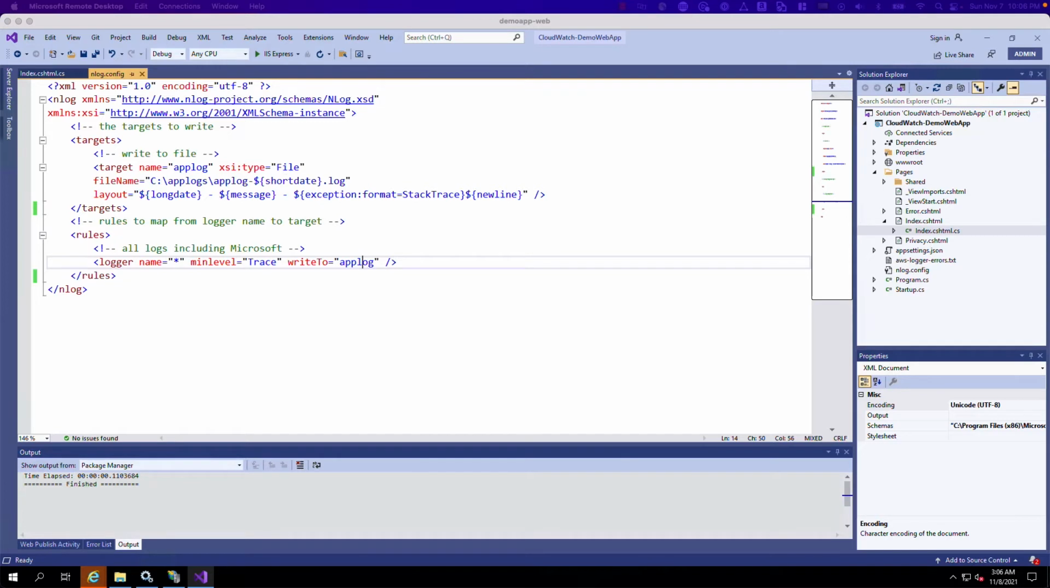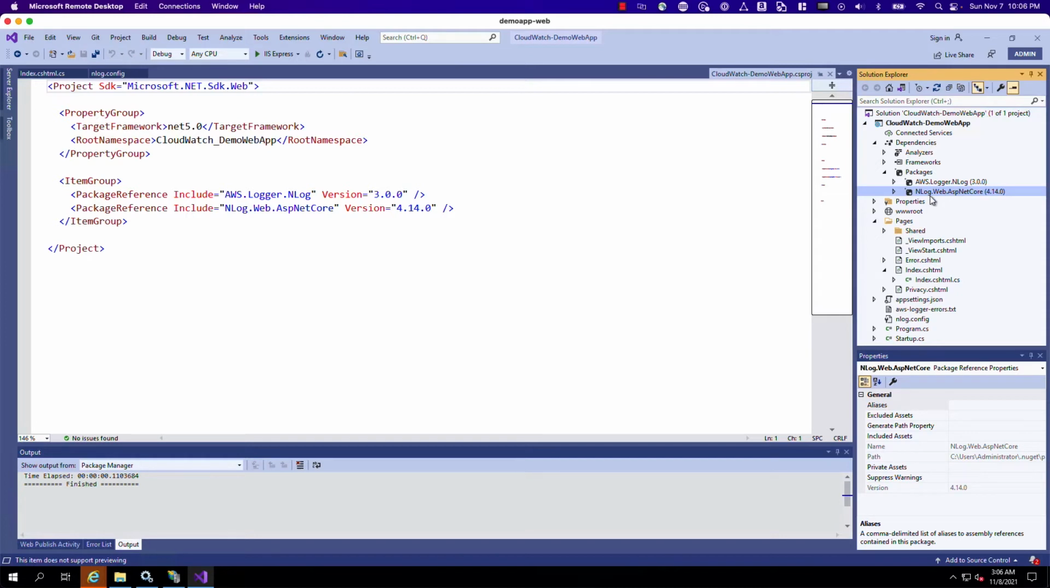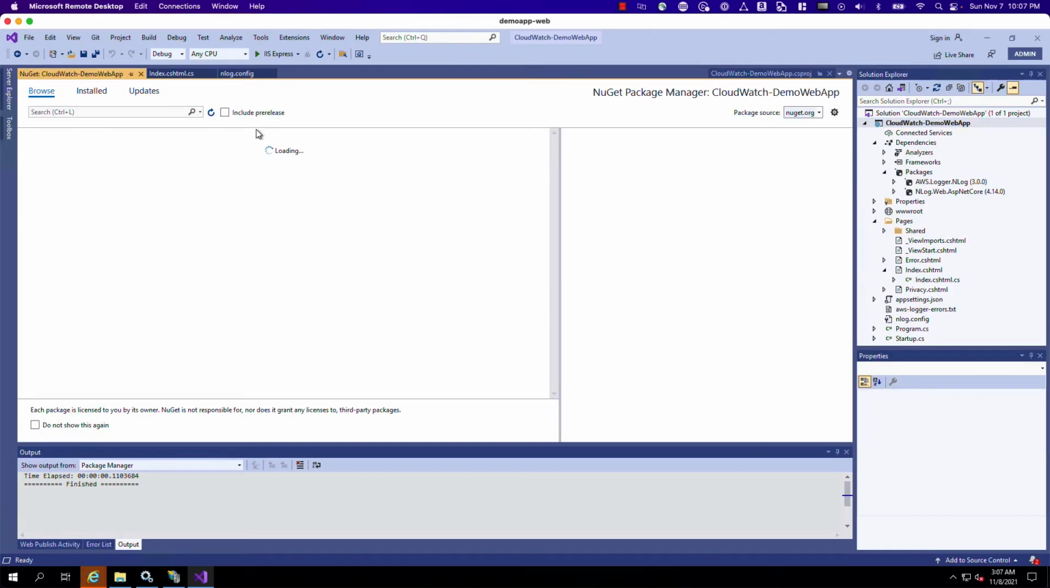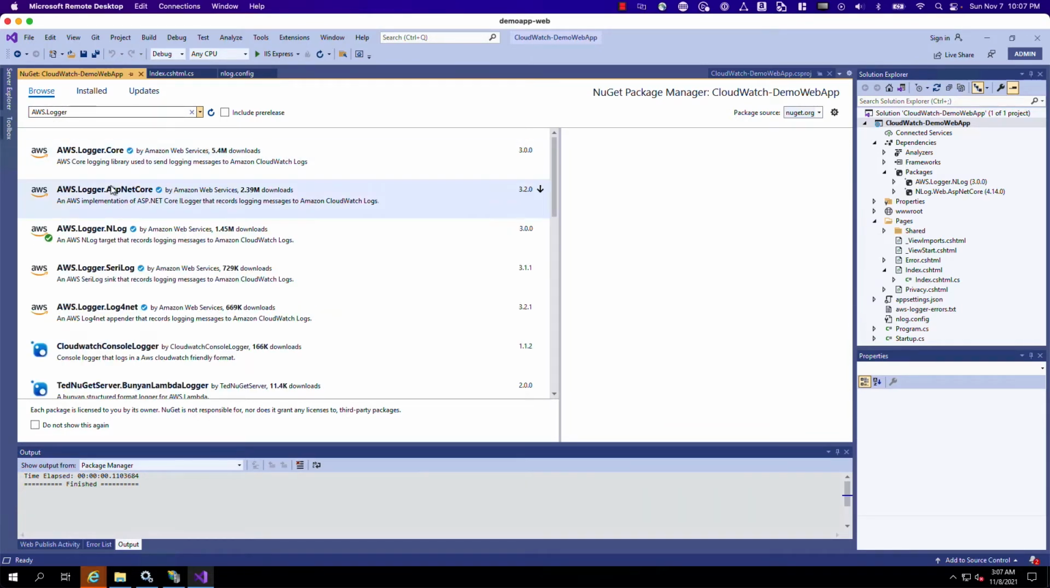So with NLog, we have to add a NuGet package here. That NuGet package is called AWS.Logger.NLog, and I've already added this to my project. Actually, I'll just show you right now. Let's go ahead and manage our NuGet packages. And I'll search for AWS logger. You'll see the different ones that we have, like log4net, for example, ASP.NET Core logging, and then obviously I have NLog installed here.